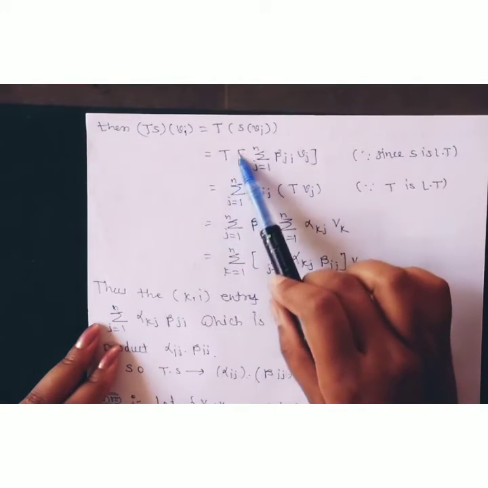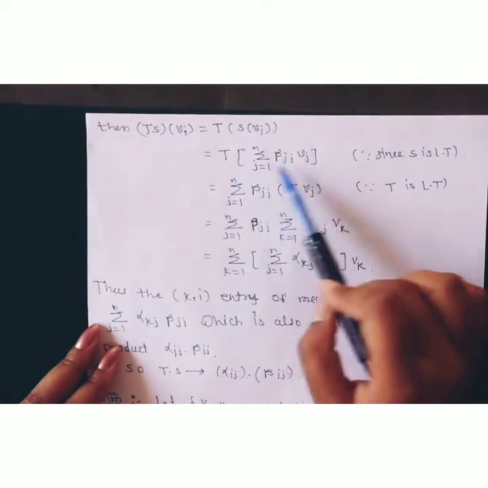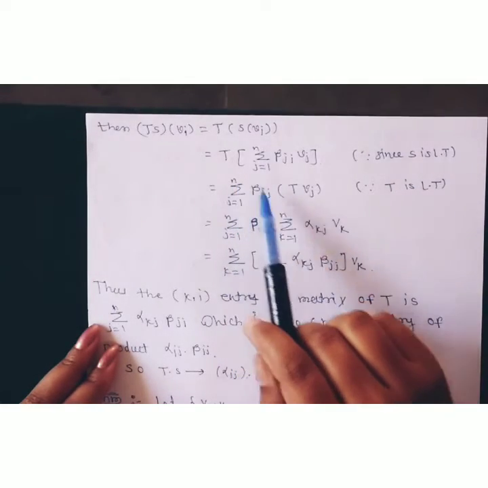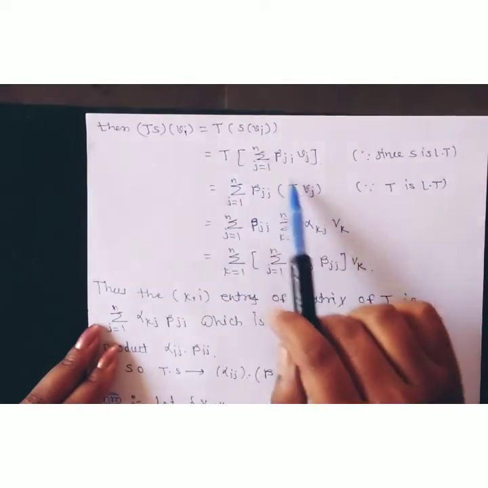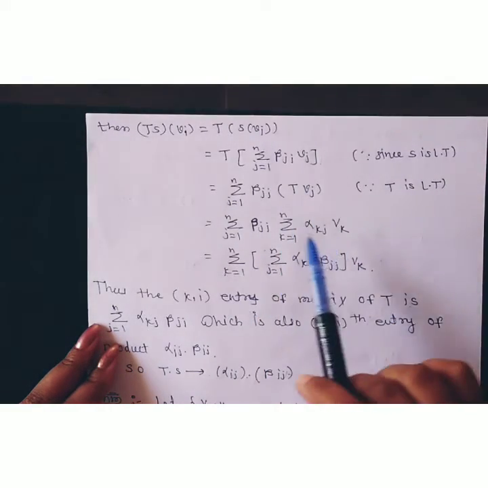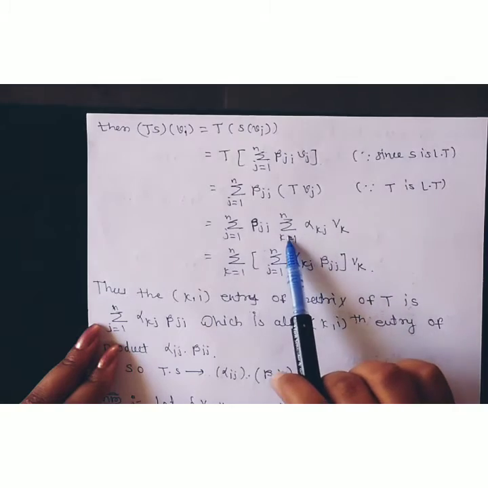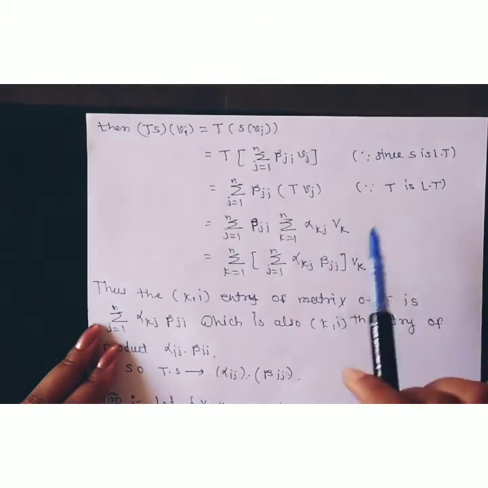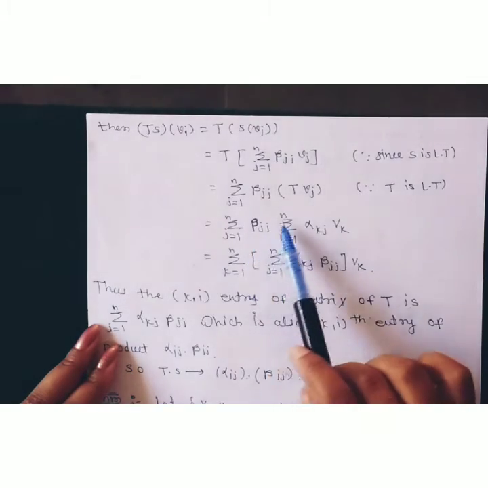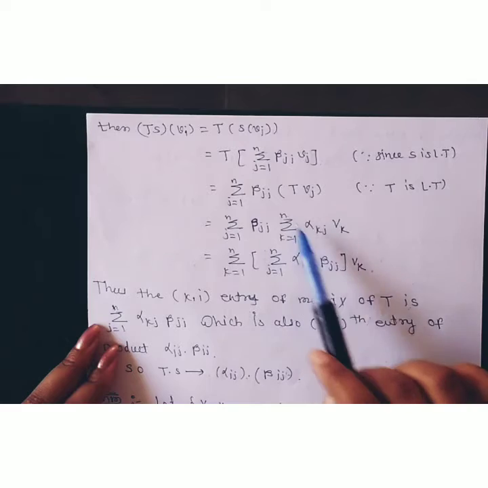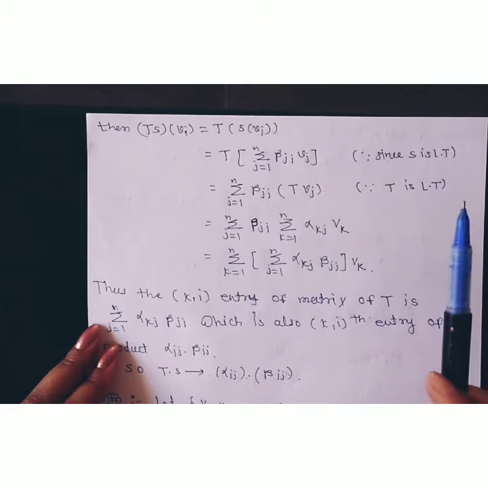Now since t is a linear transformation, it can be taken inside the sum, which is equal to the summation j running from 1 to n of beta ji into t of vj. Then put the value of t of vj here. The value of t of vj is the summation k running from 1 to n of alpha kj vk, and the remaining is the same. So we get the summation j running from 1 to n of beta ji, summation k running from 1 to n of alpha kj into vk.